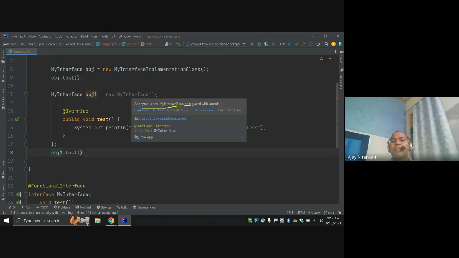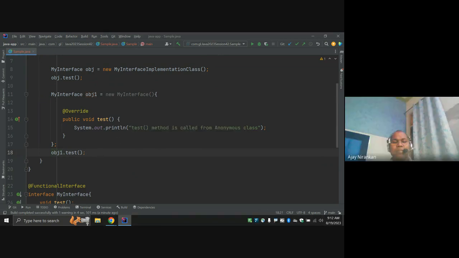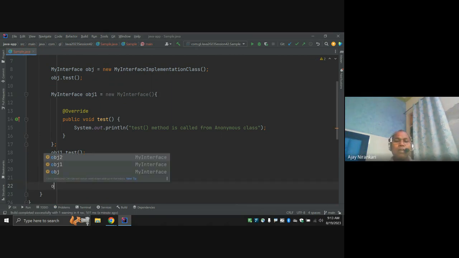Anonymous implementation can be replaced with the Lambda. An alternative way is that you don't write it this way. The best way is to use a Lambda expression. So the third way is to call the method, here and over here, test. But the question is how can we write a Lambda here?